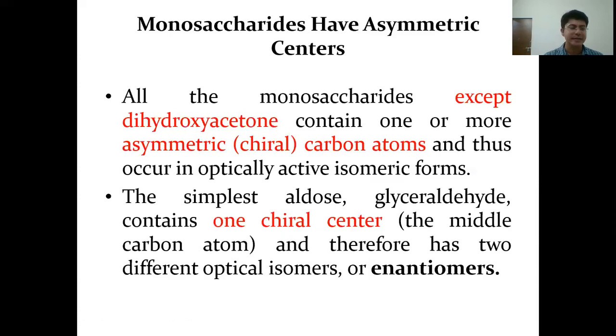All the monosaccharides except dihydroxyacetone contain one or more asymmetric or chiral carbons, and thus they occur in optically active isomeric forms. The simplest aldose, glyceraldehyde, contains one chiral center and therefore has two different optical isomers, or enantiomers.